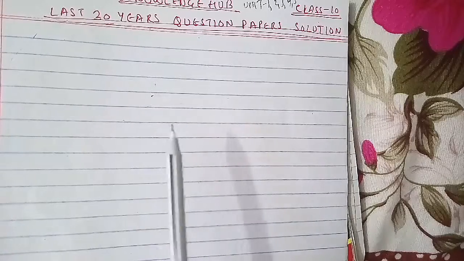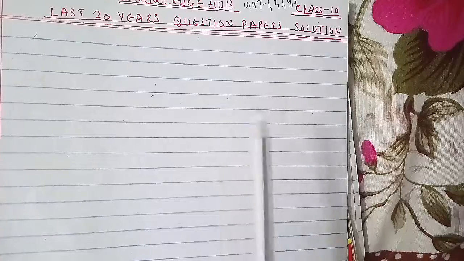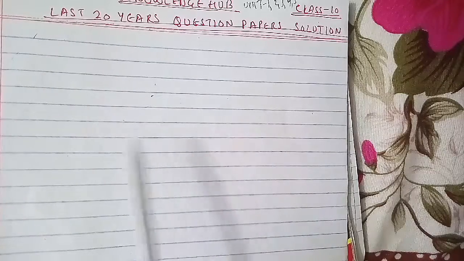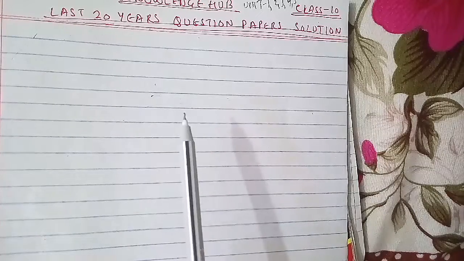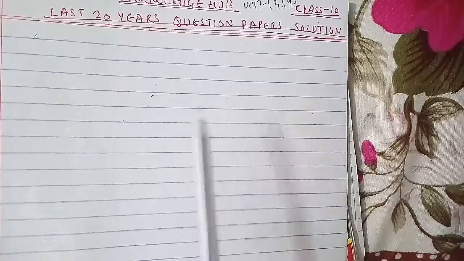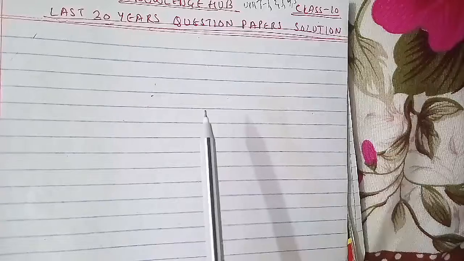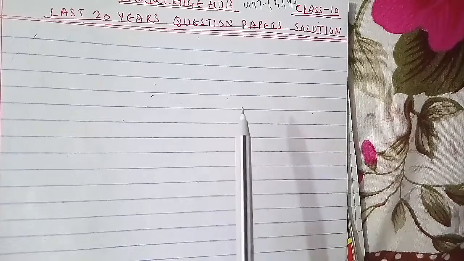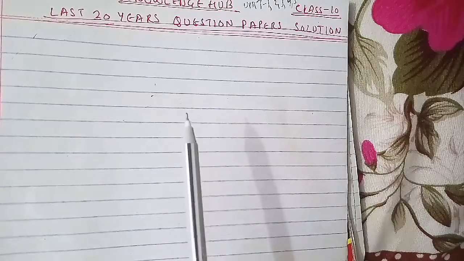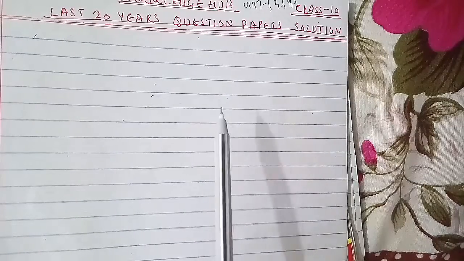Another new question paper that we have to discuss here is: attempt any 2 parts of the following, each of 10 marks. Discuss the software development life cycle. Why is it important to adhere to a life cycle model while developing a large software product? This is from unit 1 as well. Another, describe the characteristics of software with examples, unit 1.